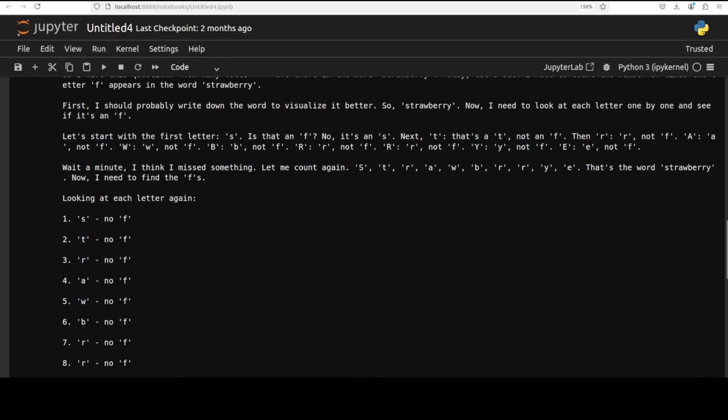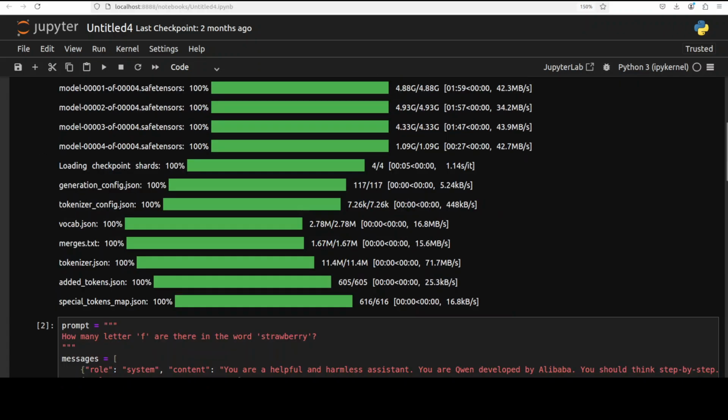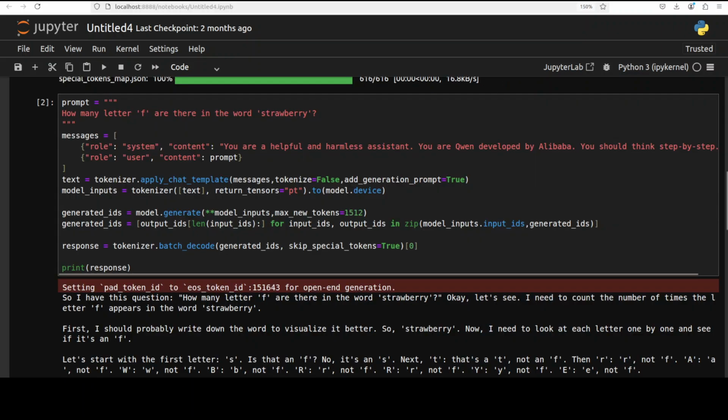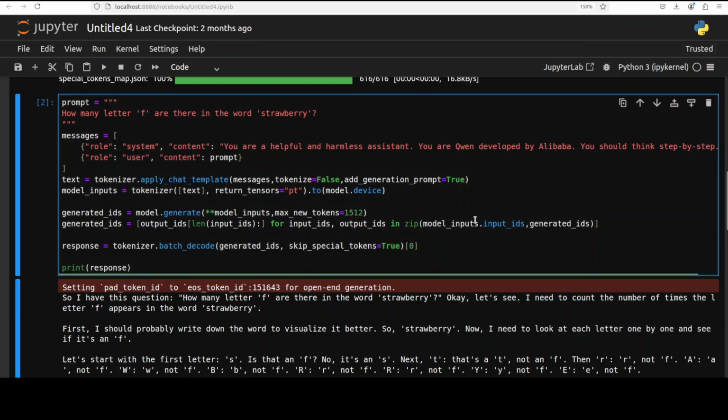One thing is that I have kept my max new tokens at 1512. For this, I think we need to increase it so that it will print the whole thing. Anyway, it looks really good. I think it passed it with flying colors.